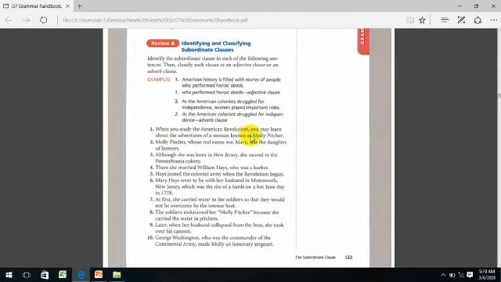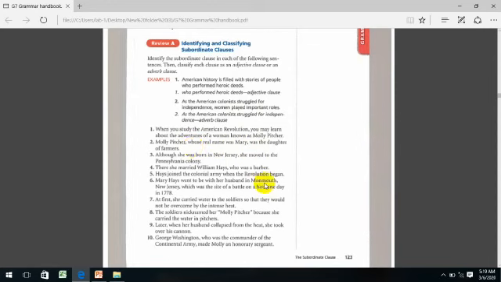Let's go to number 2. Molly Pitcher, whose real name was Mary, was the daughter of farmers. Yes, I found it now: whose. "Whose" is a relative pronoun. So "whose real name was Mary" is an adjective clause, not an adverb clause, because it starts with a relative pronoun.